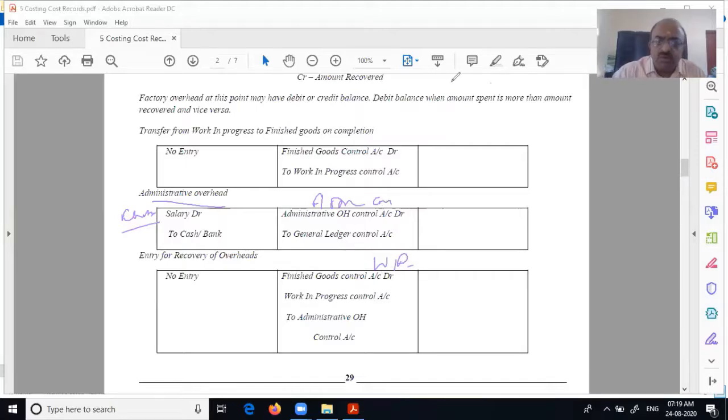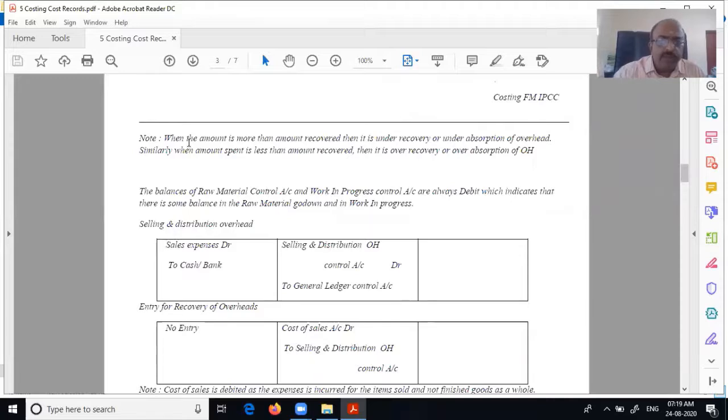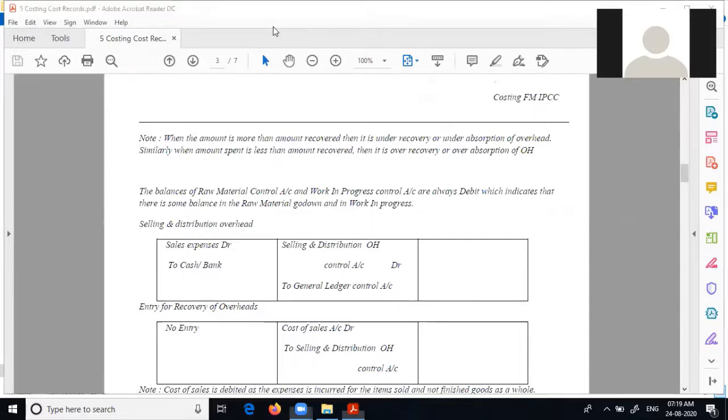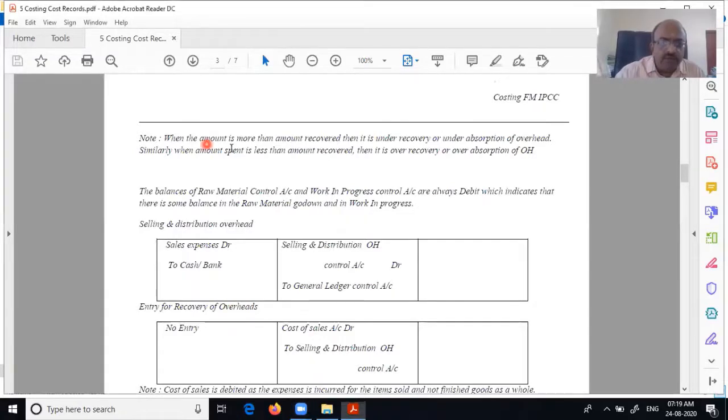The same difference will come to the next overhead. Again, the same logic of over recovery and under recovery will come. Just see. When the amount spent is more than the amount recovered, then it's under recovery and under absorption of overhead. Similarly, when the amount spent is less than the amount recovered, it's over recovery and over absorption.